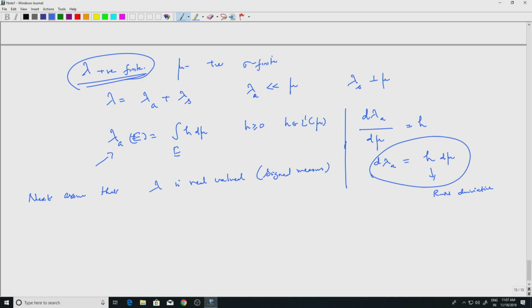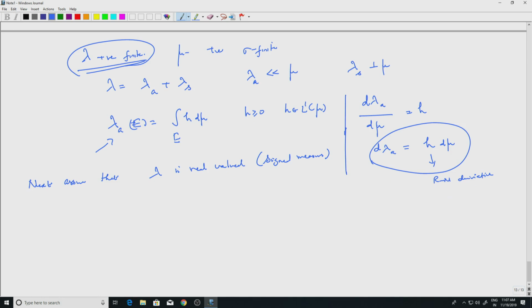Then we can define lambda plus to be lambda plus mod lambda divided by 2. We have done this before, and lambda minus equal to mod lambda minus lambda divided by 2. Okay. Then both lambda plus and lambda minus are positive finite measures.